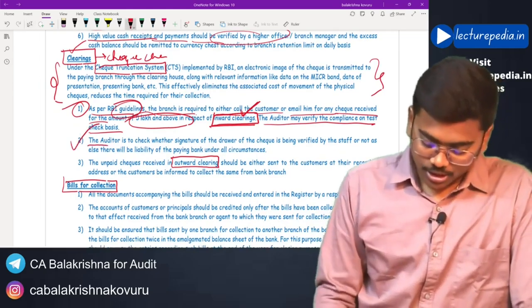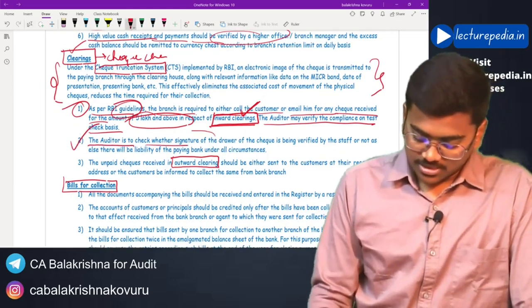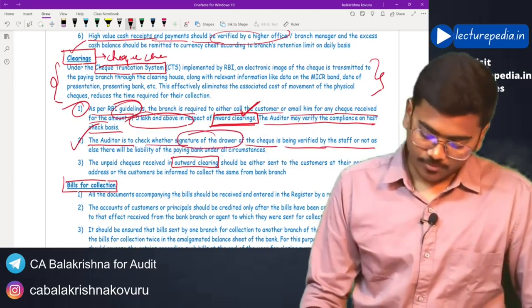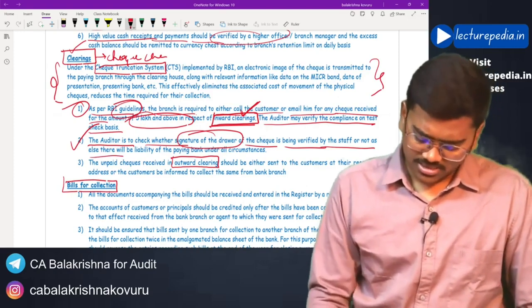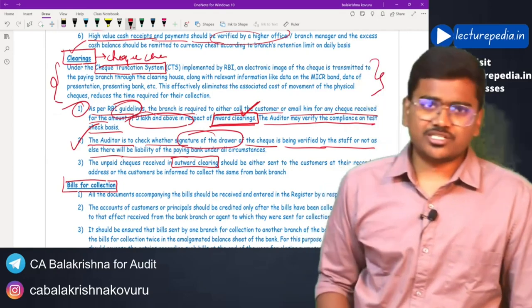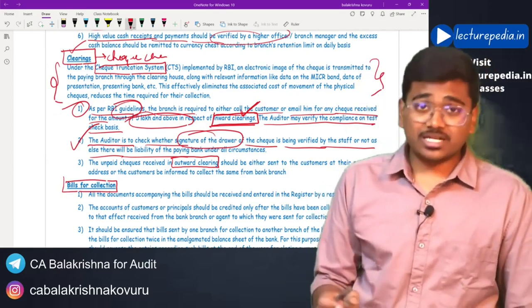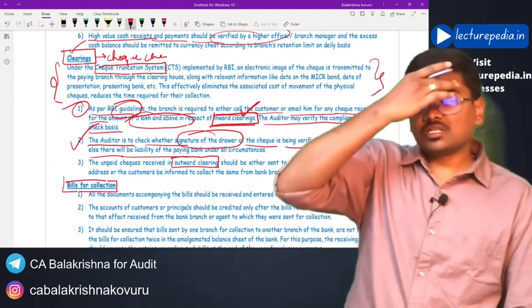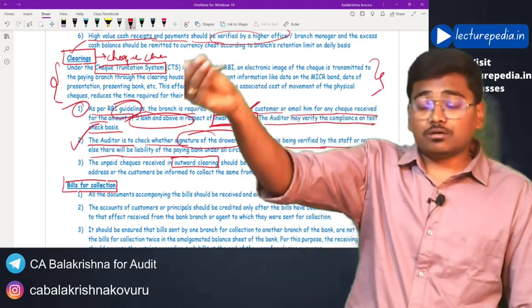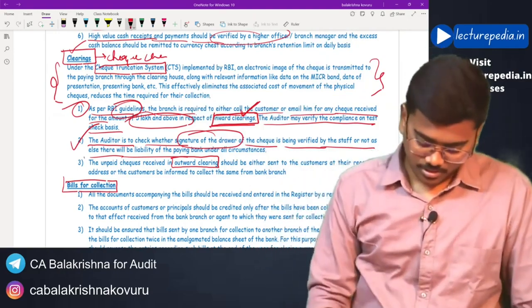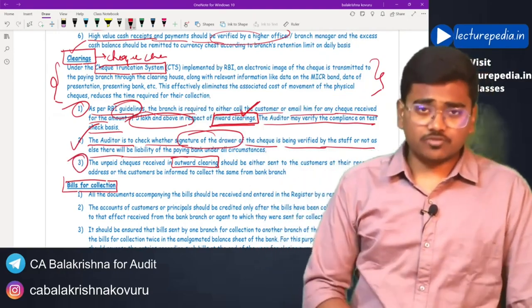Next, the auditor is to check whether the signature of the drawer of the check is being verified by the staff or not, or else there will be liability on the paying bank. Basically, whenever a check is issued, the bank, before clearing the check, has to verify whether the signature that is present on the check belongs to the issuer of the check or not. That has to be taken care of. The employees of the bank have to verify it.